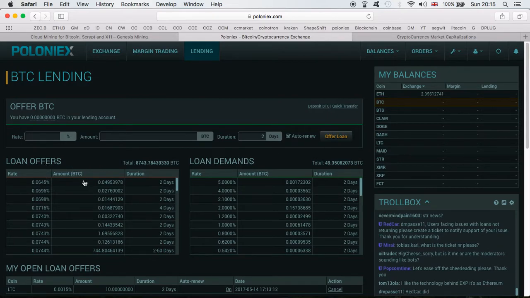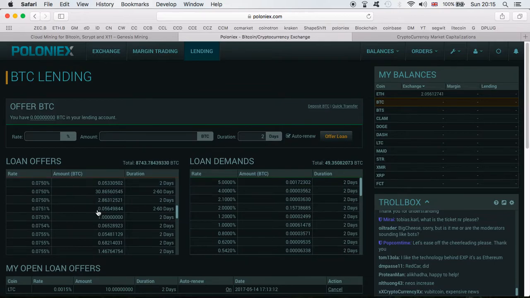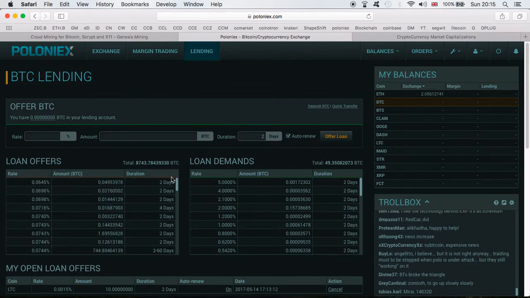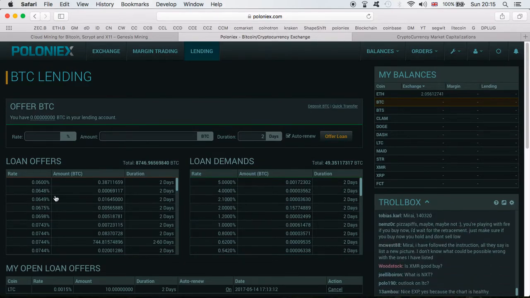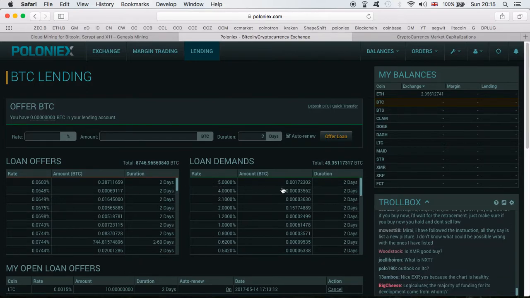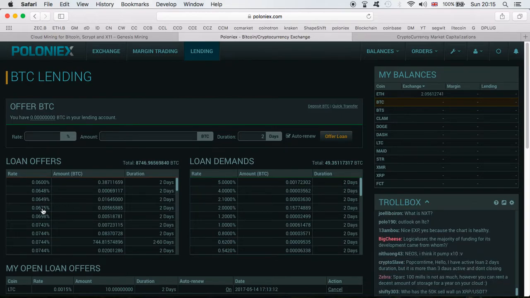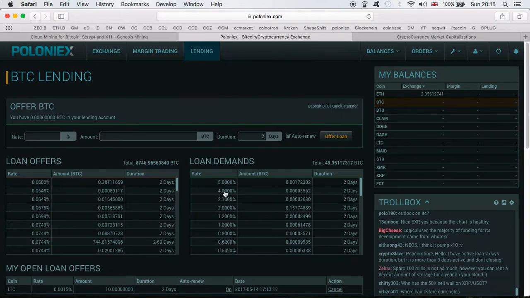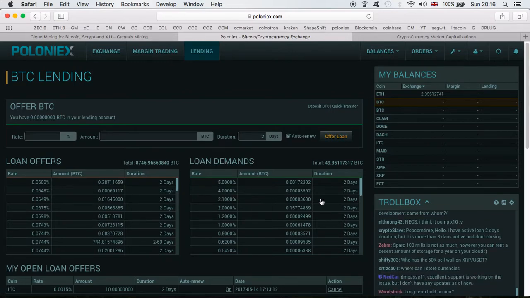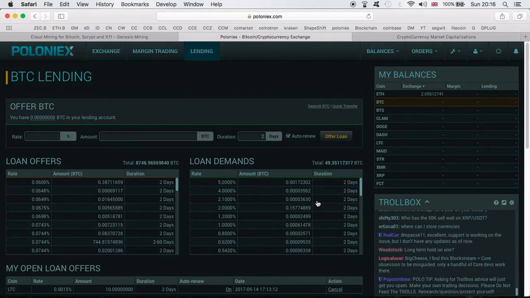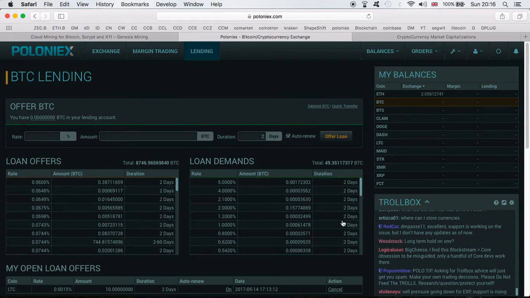Now here, guys, you can see what other people are offering to loan, and on the other side you can see the loan demands. The reason this hasn't been met is because the rate is different than on this side, so these demands are sitting here waiting for someone to match them with the loan offers. Or if they want, they can choose a higher rate, and they can obviously get these Bitcoins.